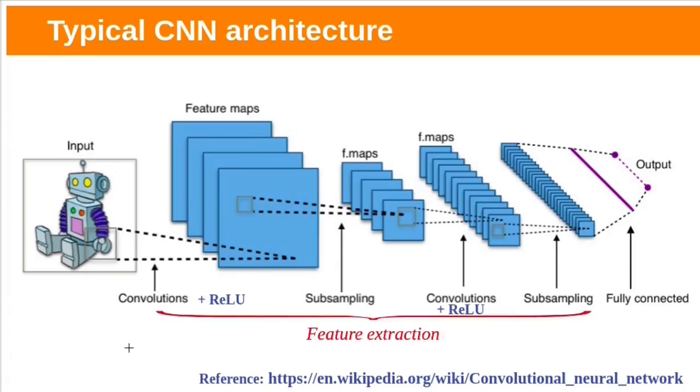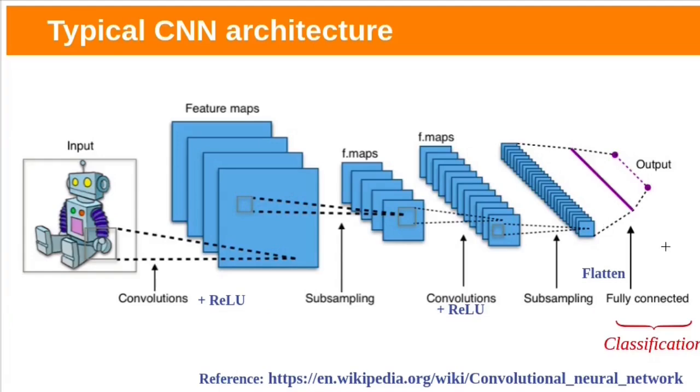CNN architecture can be broken down into two parts. The first part is the feature extraction or feature learning part: stack convolution and nonlinearity with pooling operations, and repeat the same process. The next part takes the extracted features and classifies the image. This is the classification part. We will flatten these 3D volumes into a one-dimensional vector, then feed it to the fully connected layer with activations such as softmax for classification. In the next class, we will see one practical example for this CNN.